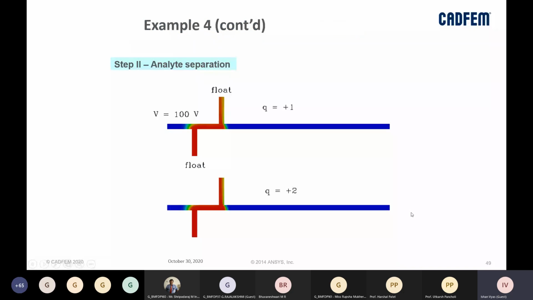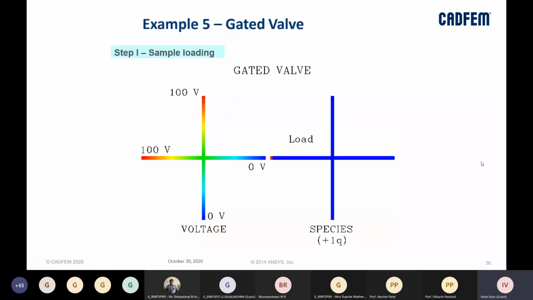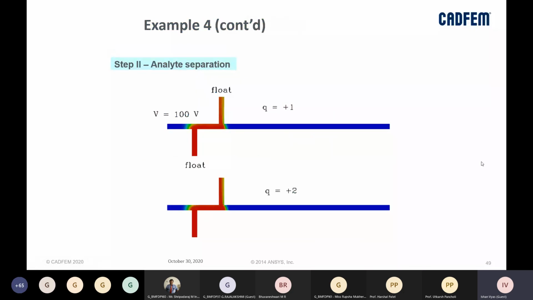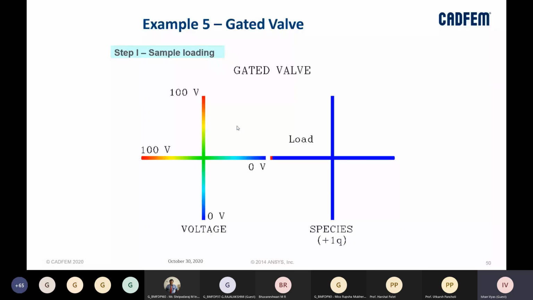If you see the second stage, the analyte is getting separated from our sample, and similarly we will be able to accurately get a certain amount of sample on the injected end, right?